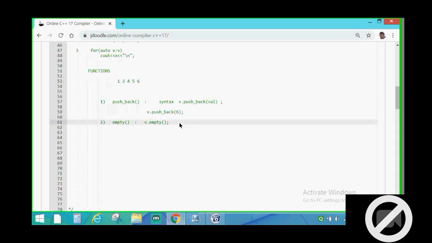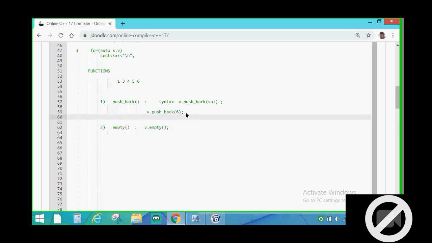But now what is the use of this empty function? I have not told you what the use of the pushback function is. Normally we don't use the pushback function, we use the emplace function. Why don't we use pushback? Because pushback increases the size of the vector every time a new element is added.